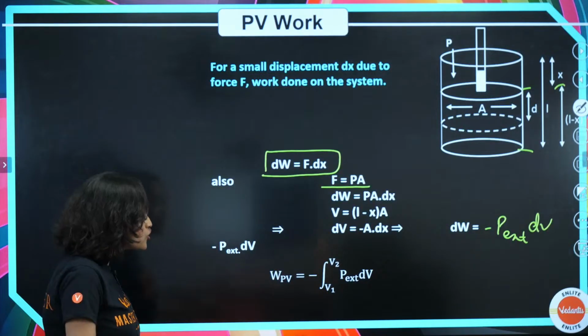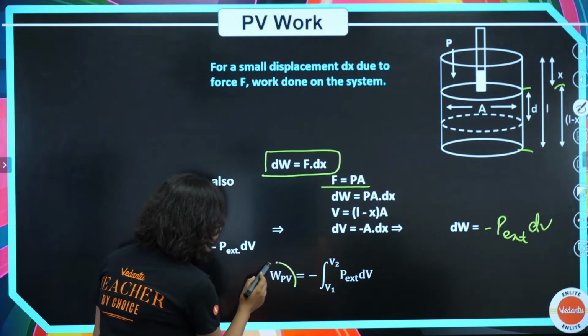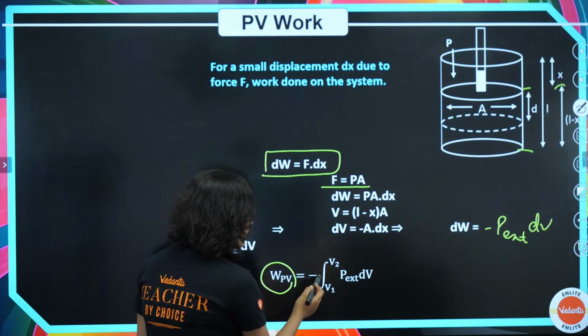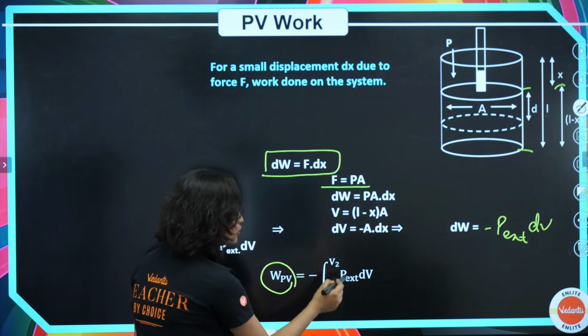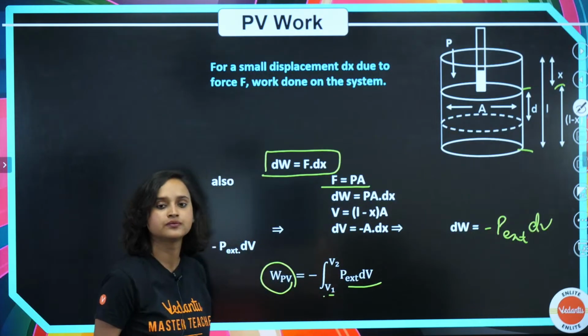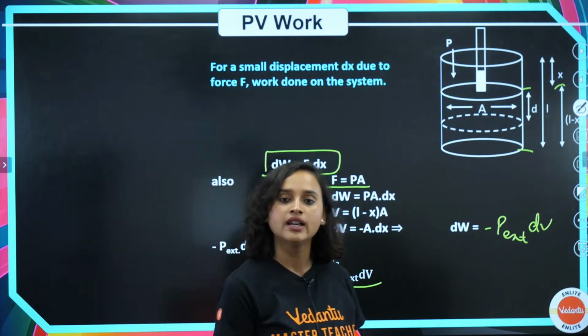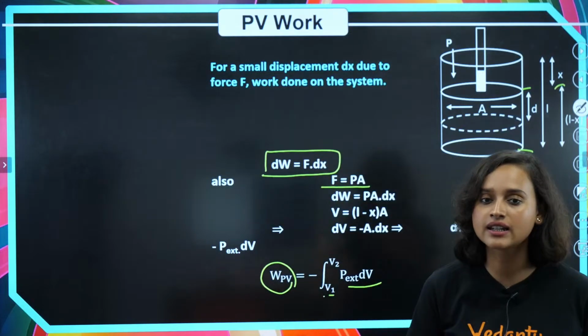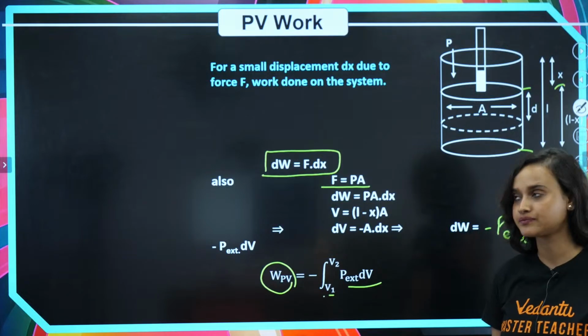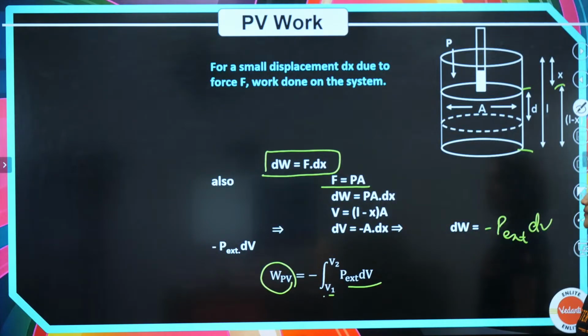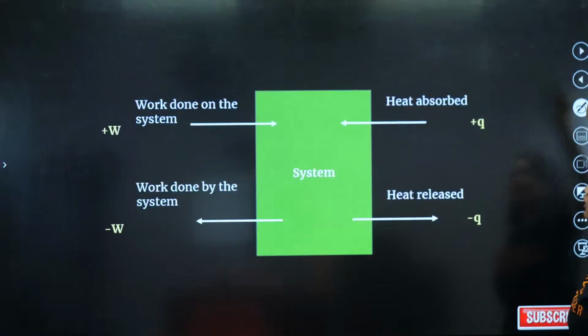If I want the whole work, I will have to do minus the integration from V1 to V2 of P external dV. That's it. Is this clear, guys? Got it? Okay, moving on.